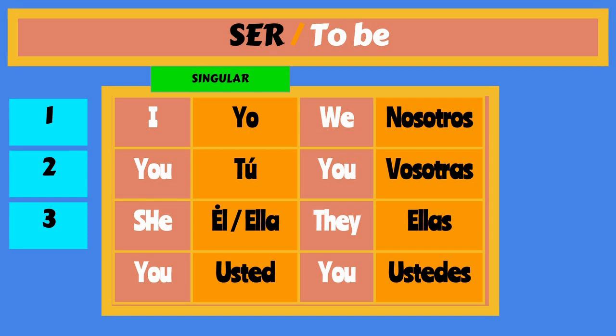Tú is second person. Él, ella, and usted are third person singular, where nosotros, nosotras, vosotros, vosotras, ellas, ellos, and ustedes are all plural. And this is really important to remember that in Spanish. Vosotros and vosotras are used for a familiar situation, where ustedes is used for formal. You have to remember this.